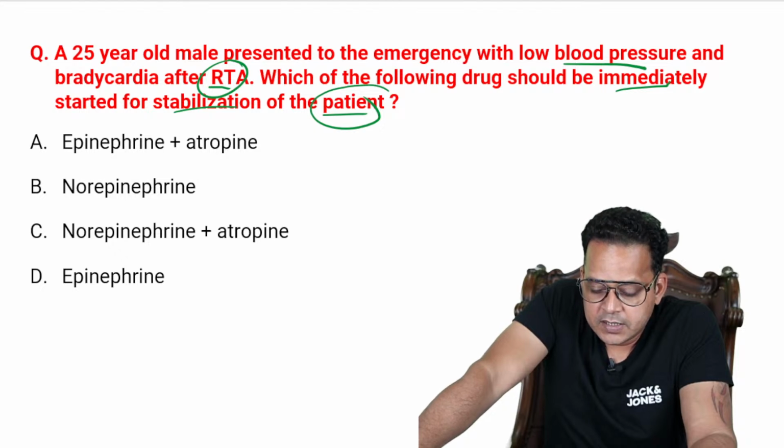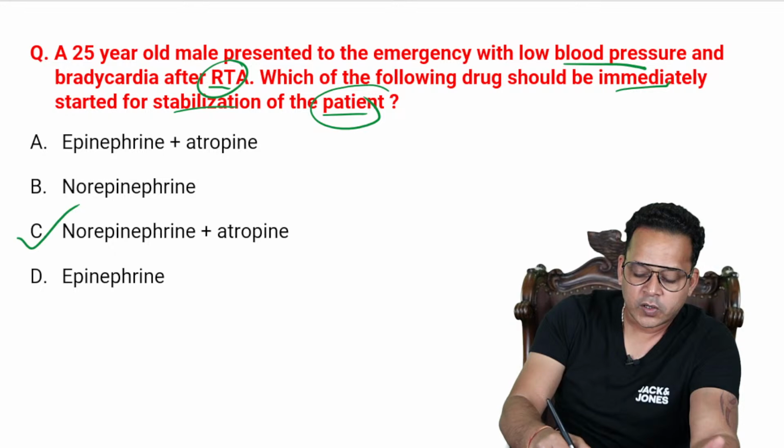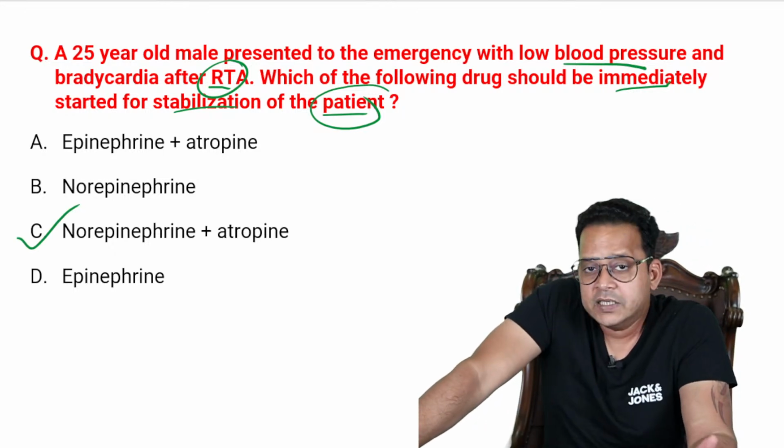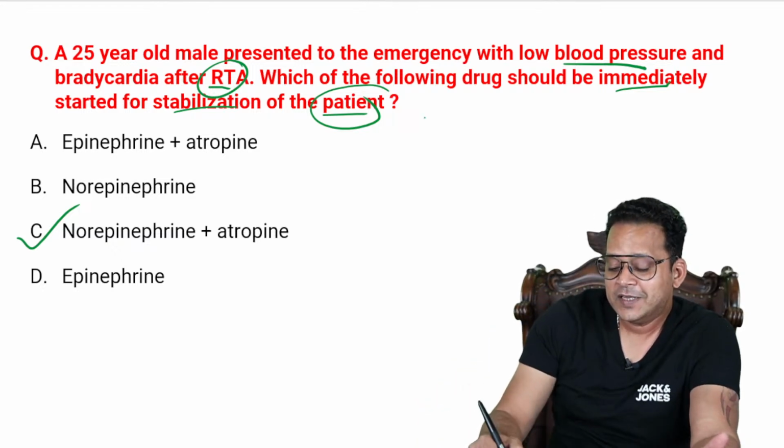Excellent, guys. You guys have stumped me. I am pleasurably surprised that you have given the right answer, norepinephrine plus atropine. I did change the MCQ from the previous sessions, but you still caught me. So it's a case of neurogenic shock.